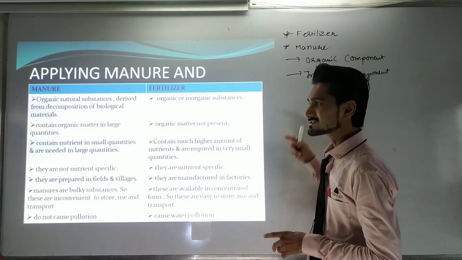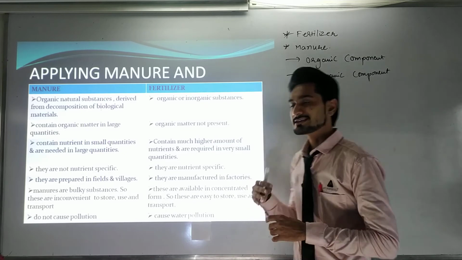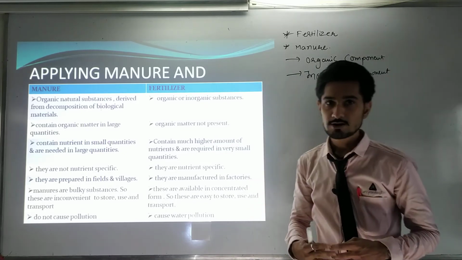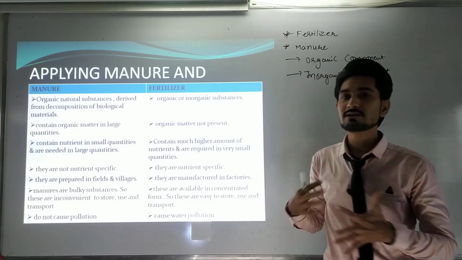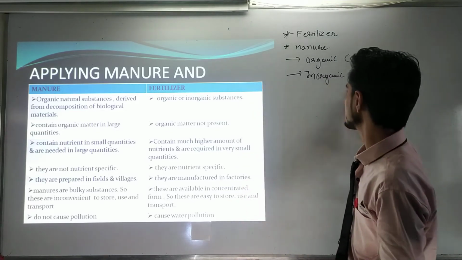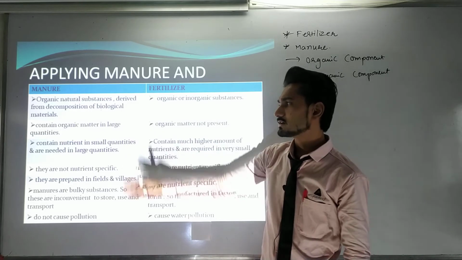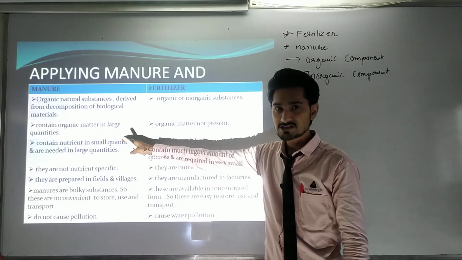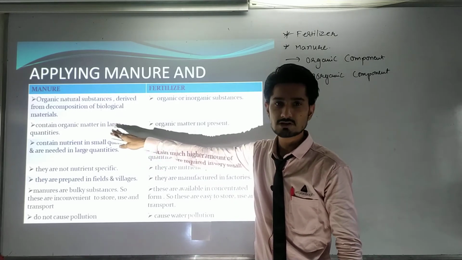Generally the components which are available from nature can be called organic components, and the components which are not available from nature and which we have to make artificially can be considered inorganic components. So manure contains organic matter in large quantities, because it is made up from nature.